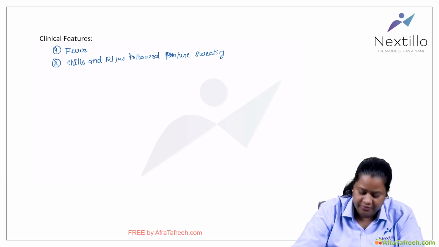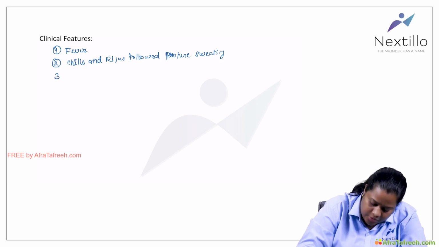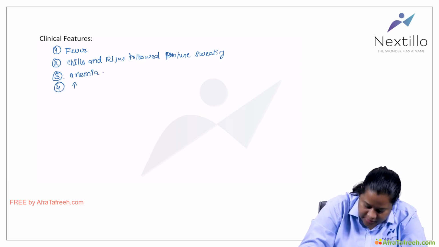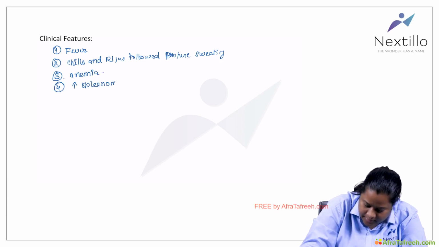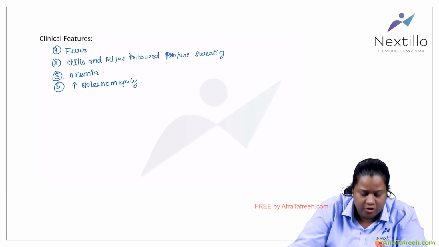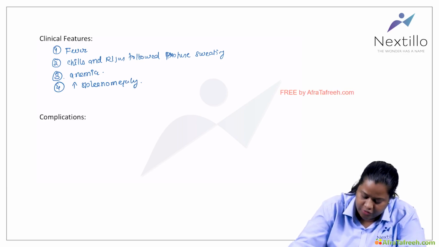Okay, fine. So what are the other features they can present with? In severe cases, they can present with anemia. Sometimes they can present with splenomegaly. Basically these are the common features. The other features are related to the complications of the disease.